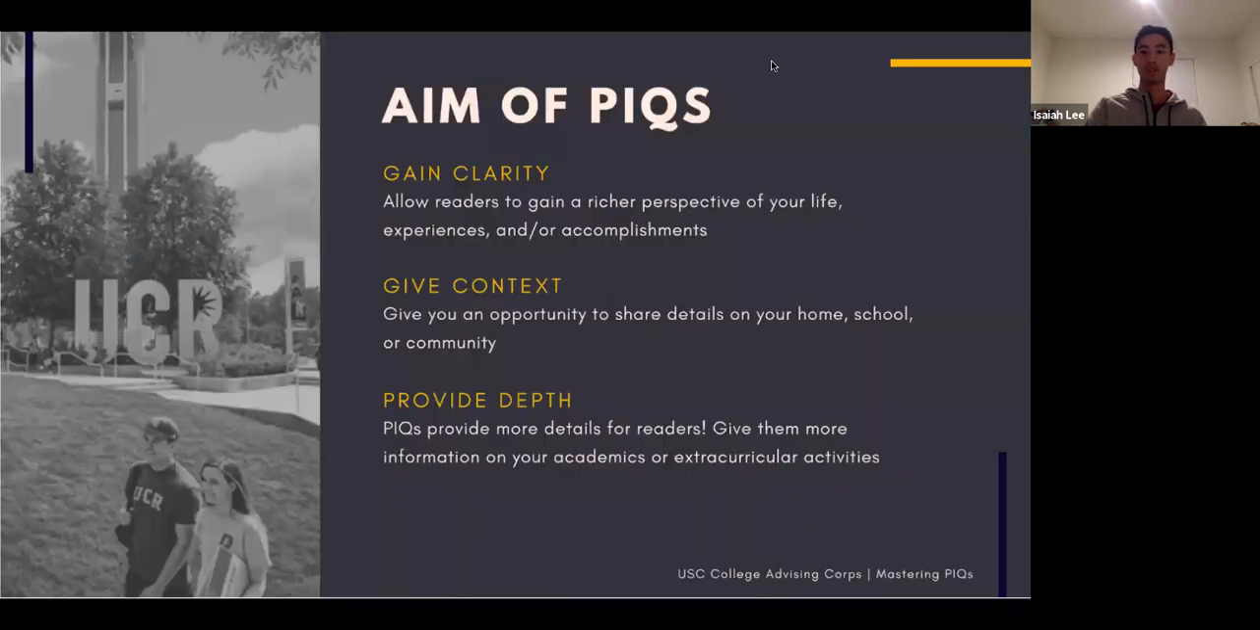Okay, so let's talk about the aim of the PIQs. There are three main things: to gain clarity, to give context, and to provide depth. For clarity, you want to allow the readers to gain a richer perspective of your life, experiences, and any accomplishments that you may have had. And for context, you're giving the reader an opportunity to share details about your home, school, or community.